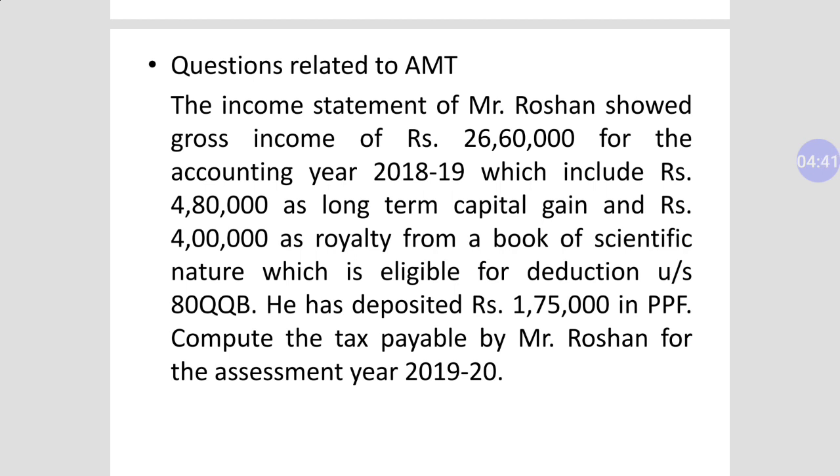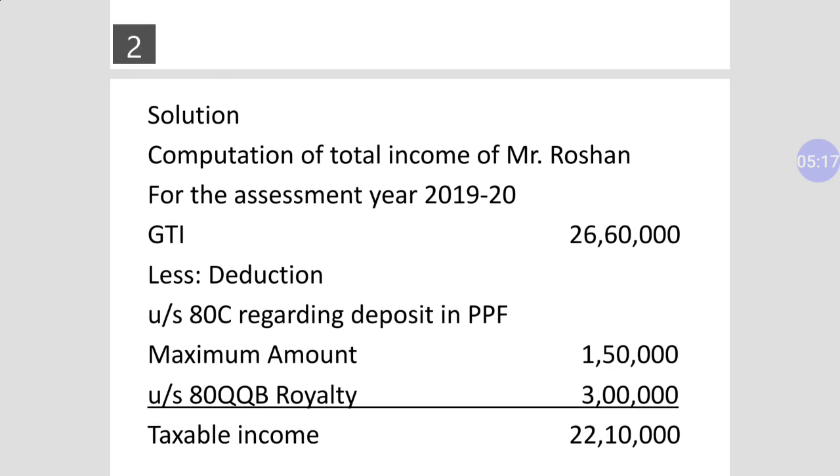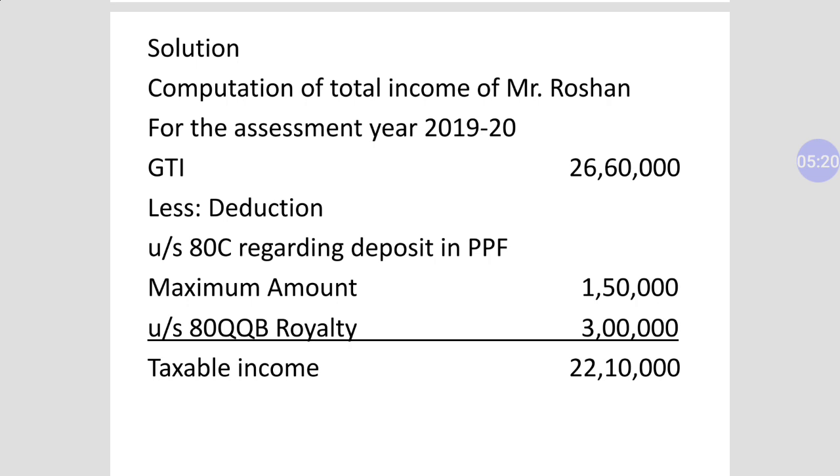What is the procedure of solving such kind of question? Because this question is based on the provision of AMT, you will have to find whether Mr. Roshan will pay tax according to AMT or tax according to regular income or regular taxation slabs. So we will have to calculate tax according to AMT as well as tax according to regular income or regular taxation slabs. Now let's check the solution of the question. So this is the solution of the question.